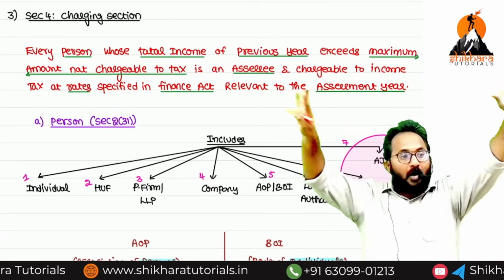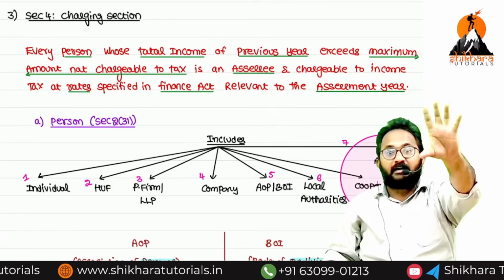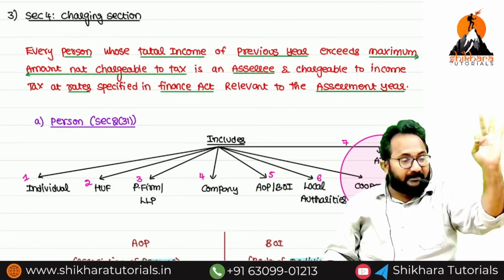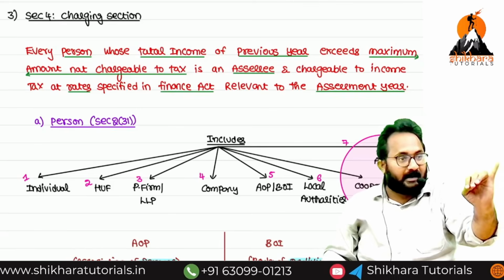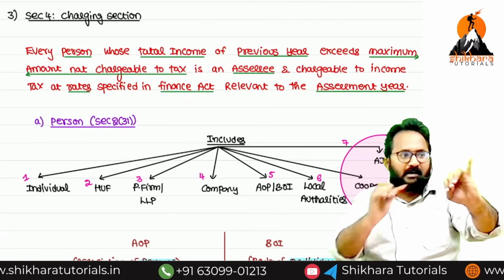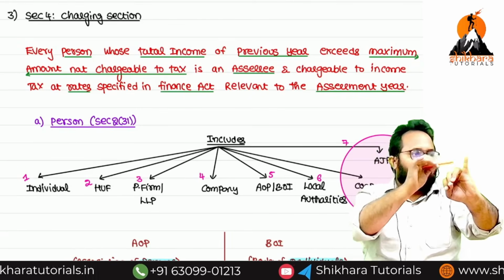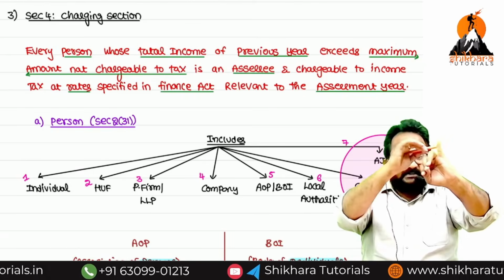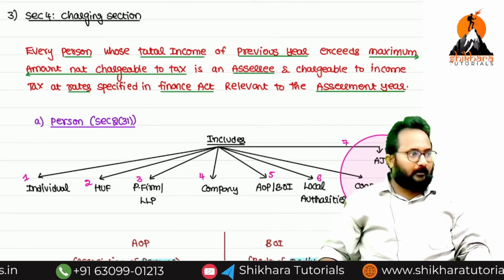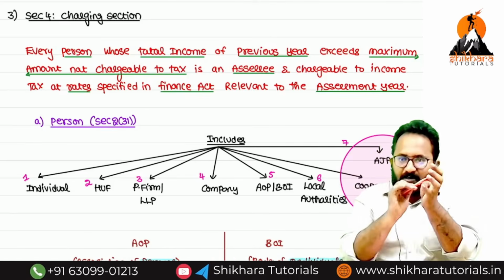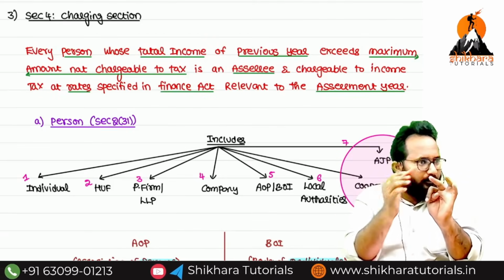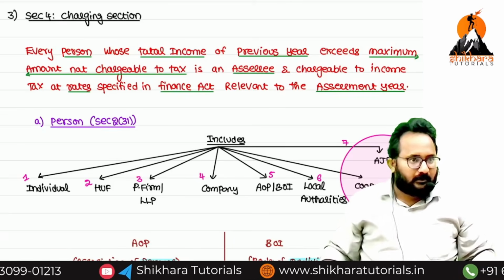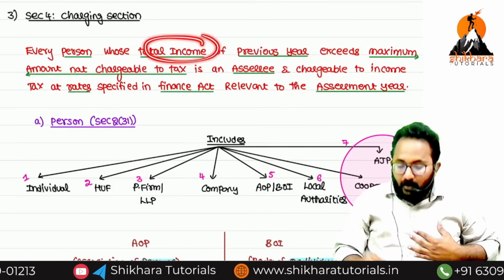I can classify all the incomes into how many heads? 5 heads. We discussed what the 5 heads are: salaries, house property, business or profession, capital gain, income from other sources. Income from other sources is nothing but the residuary. Whenever you are not classifying any income into the first 4 heads of income, that is classified into other sources. Example, lottery income. Can I classify it into salaries? No. House property? No. Business? No. Capital gain? No. Then you have to place it in other sources. That means how to calculate the total income.